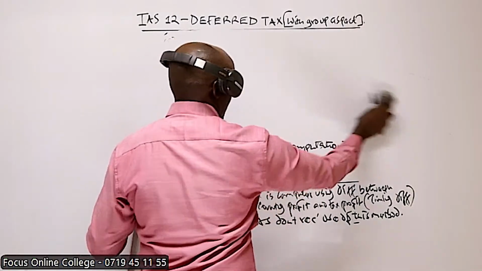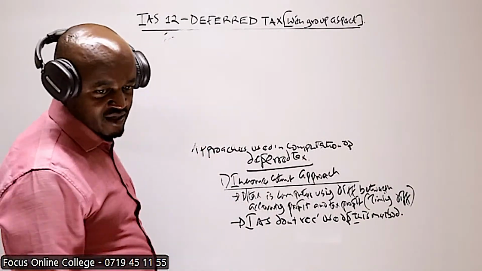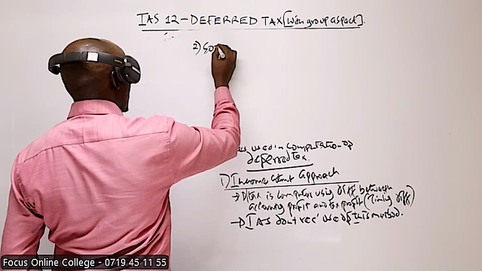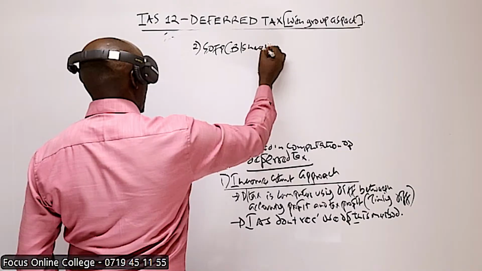So we have the last approach, number 2, the statement of financial position, which is also called the balance sheet approach.